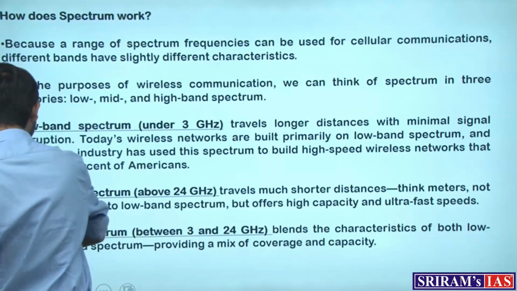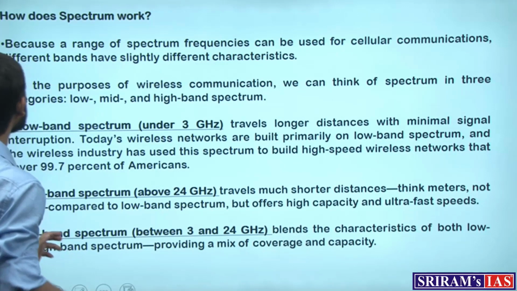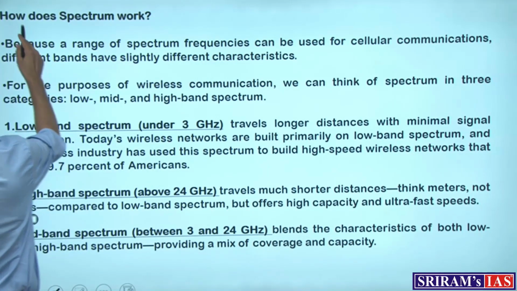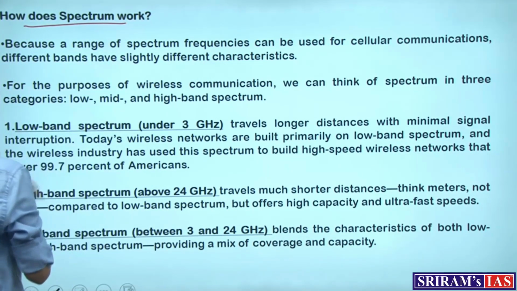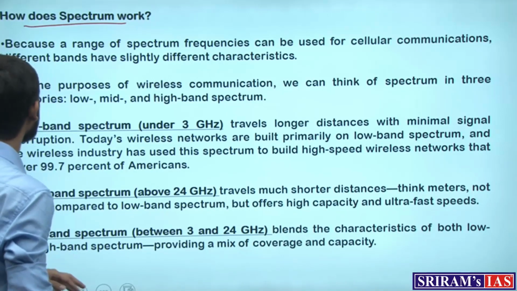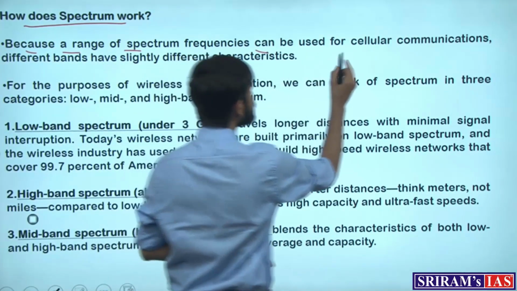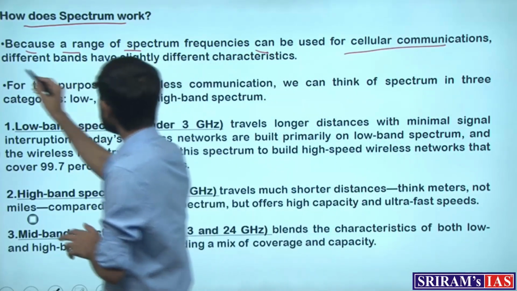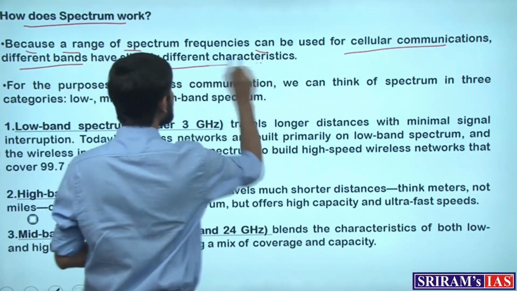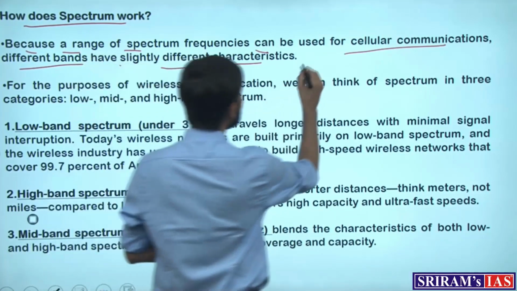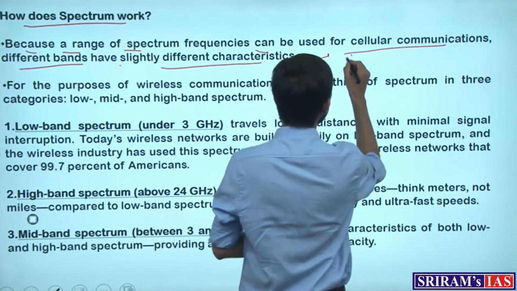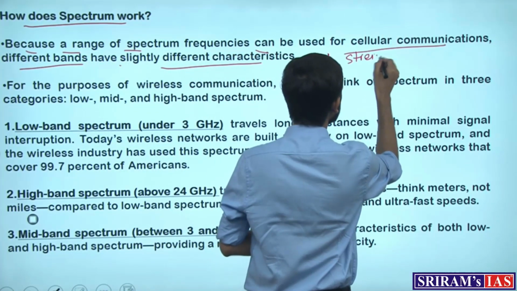So now let's study these multiple bands. How does this spectrum work and what are the different types of bands available in the auction process? Because a range of spectrum frequencies can be used for cellular communications, different bands have slightly different characteristics, so they have different strengths and limitations as well.